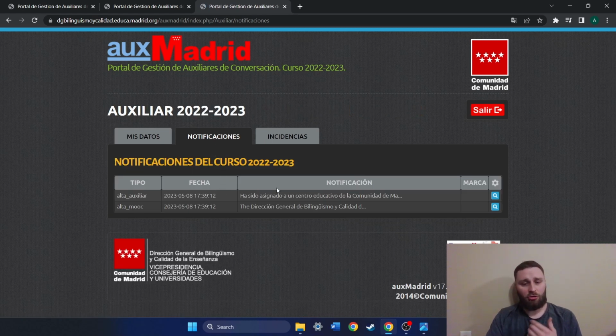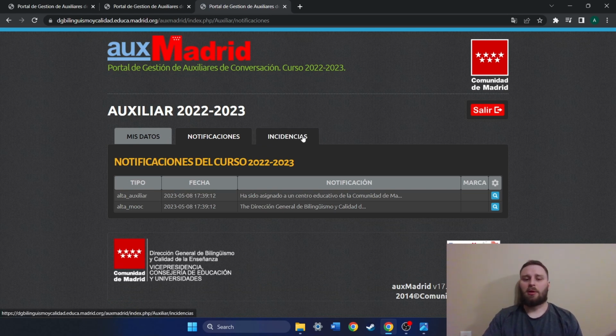You can go over here and you're going to see a couple of things which, quite frankly, I'm not sure exactly what they are. You can see the date in which I was assigned as Center of Education, I guess, and then the date looks like the same date and time in which the education of Center of Madrid did something. Quite frankly, this is where I thought I was going to see my Carta. But it's not. Now, the third tab, incidencias, we're not really concerned about that right now. That's not really relevant for us at this point.